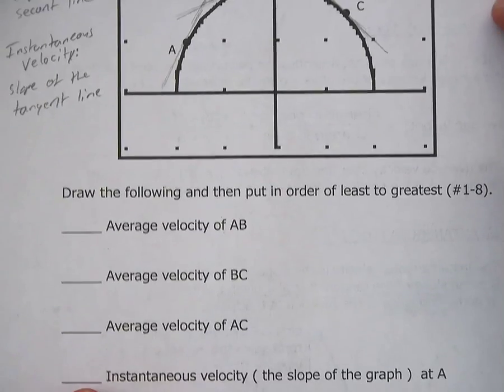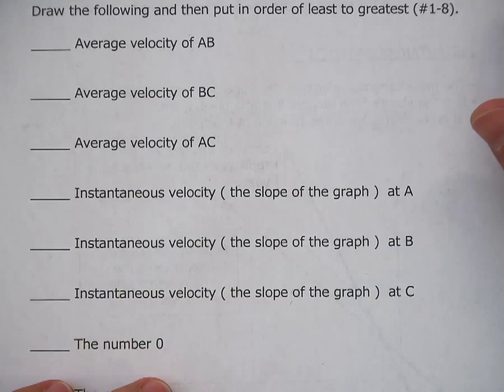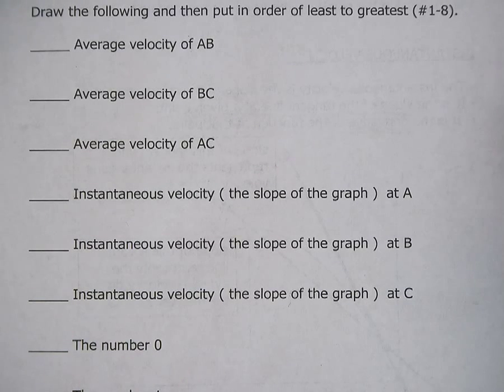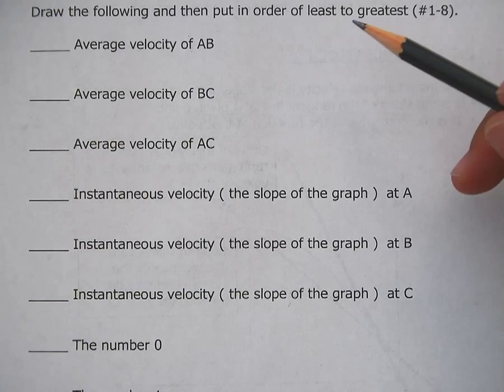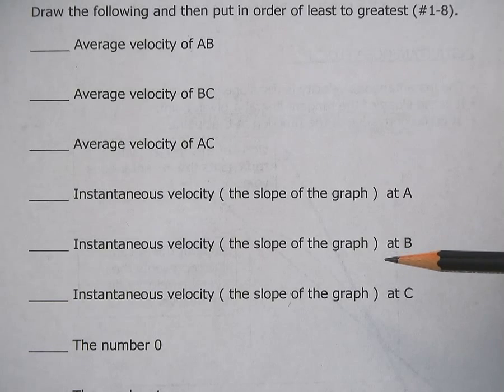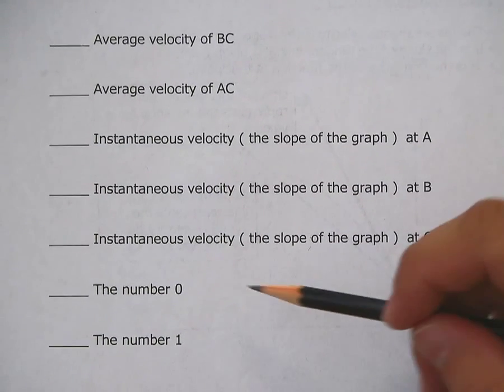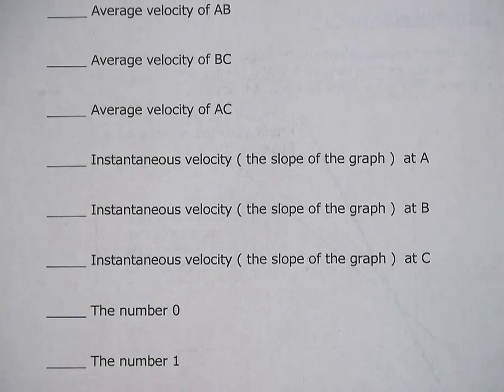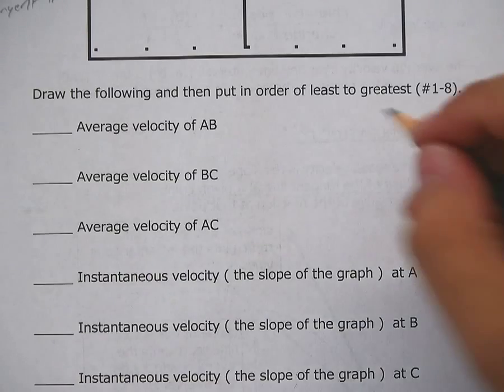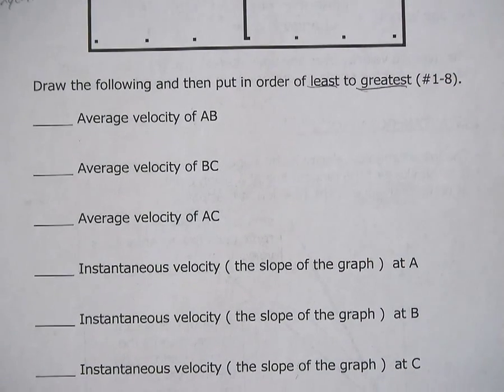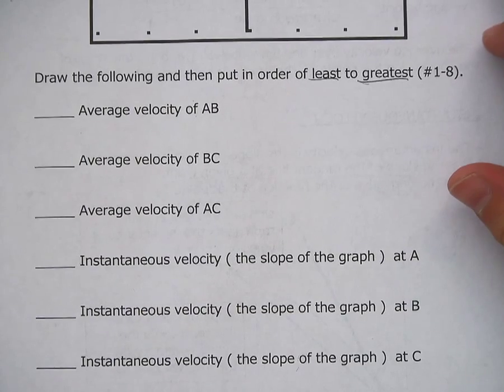So think about the questions that it's going to ask down here. It says, draw the following and then put in order of least to greatest 1 through 8. Now really think about this here. You've got the average velocity of AB, BC, and AC. Then you've got instantaneous velocities, and you've got the number 0 and the number 1. And they want these in order from least to greatest. Let's go ahead and underline that just for kicks and giggles. Least to greatest. Well, think about this.